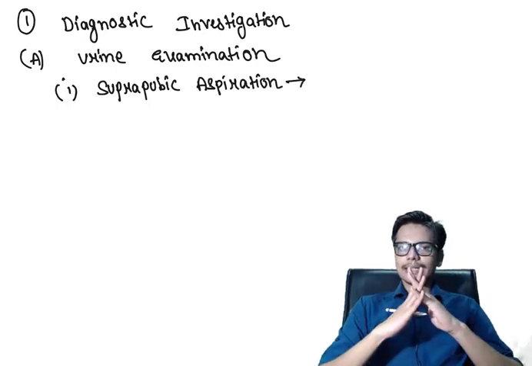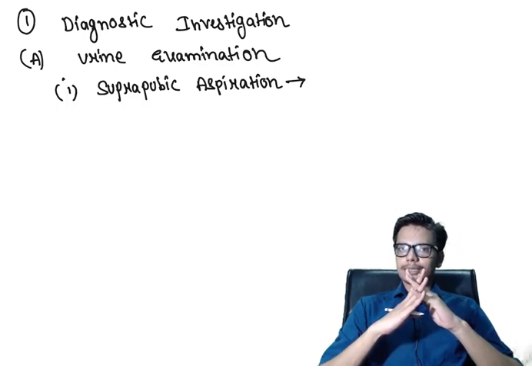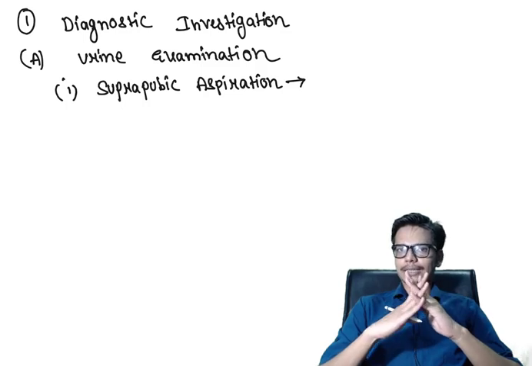We can directly insert a needle through the abdominal wall and pierce the bladder wall to reach inside the bladder cavity and aspirate the urine directly from the bladder. And if any bacteria is seen in this aspirated urine sample directly from the bladder, we can confirm that this patient is suffering from urinary tract infection.